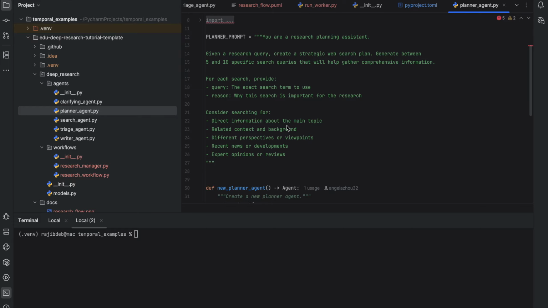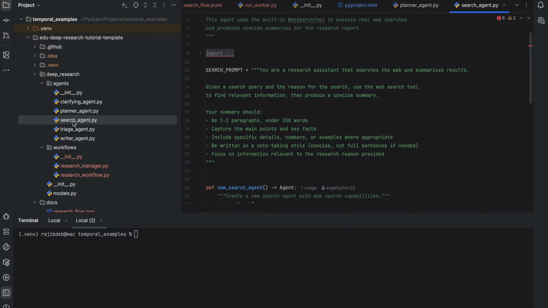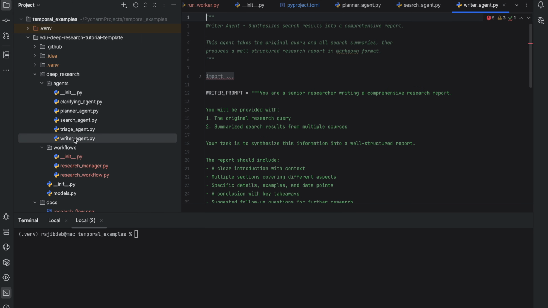The planner agent creates a search plan. The search plan is given to the search agent, and the search agent then does the search across the web, and the output is given to the writer agent. The writer agent finally assembles the search results and hands it over to the user.